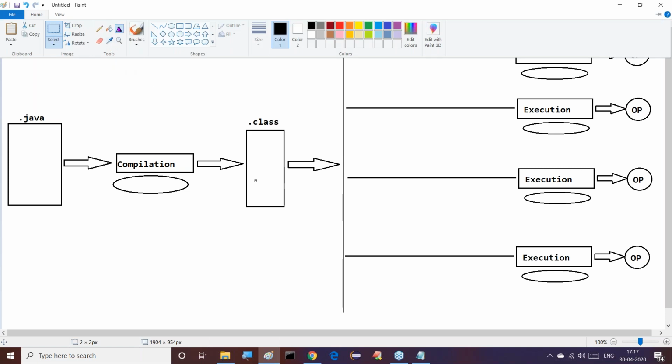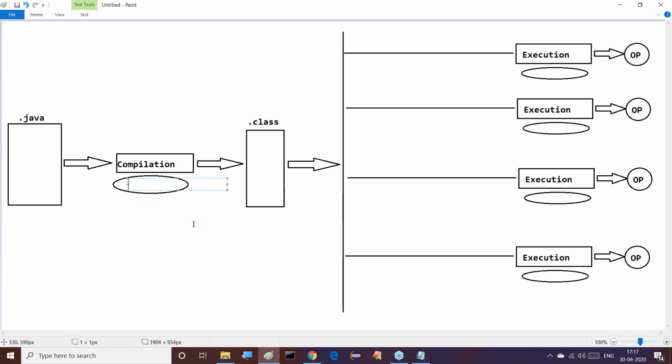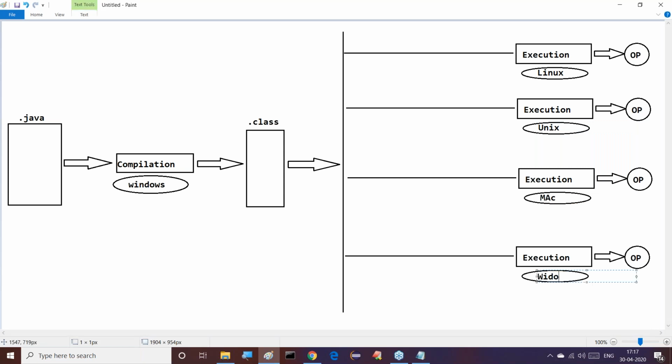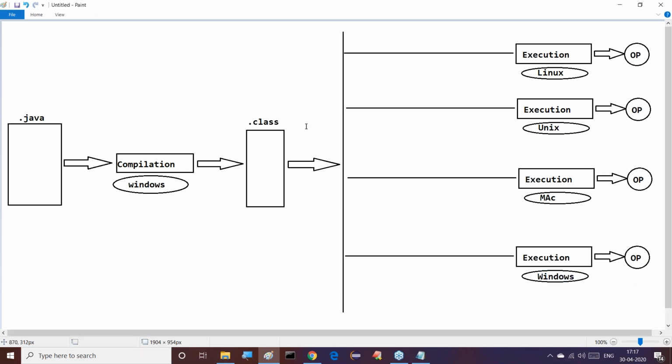Multiple times here we provided some execution. Now we want to confirm these operating systems. For compilation, for example, I want to use Windows. For the first execution, I want to use maybe Linux. For the second execution, I will go for Unix. Next time I may go for Mac. And another time I may go for Windows again.